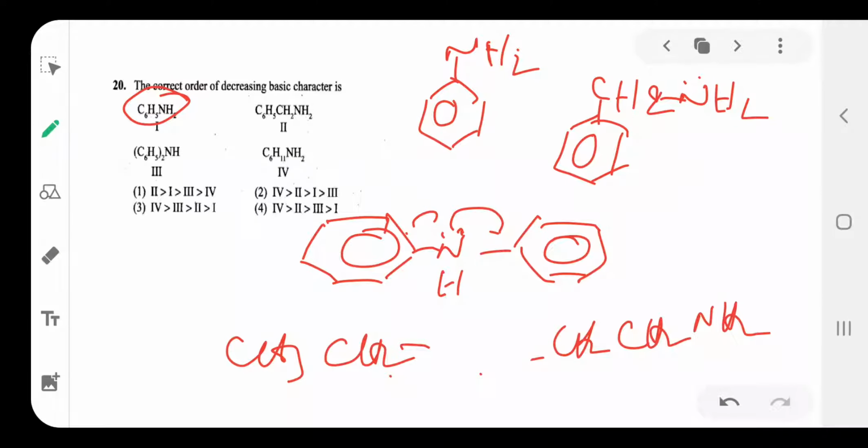Maybe it is an alkene, and there is one more double bond there. So this is the compound.